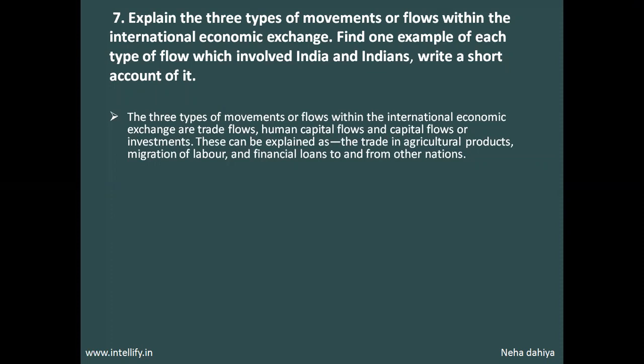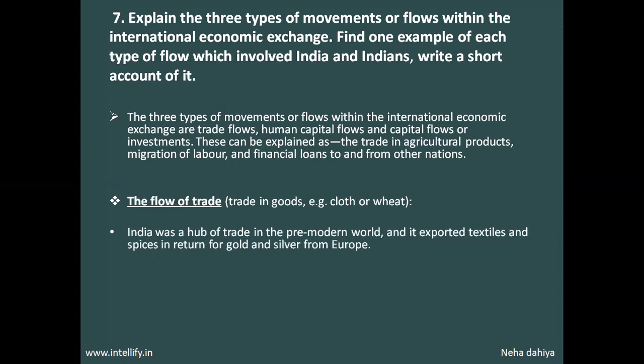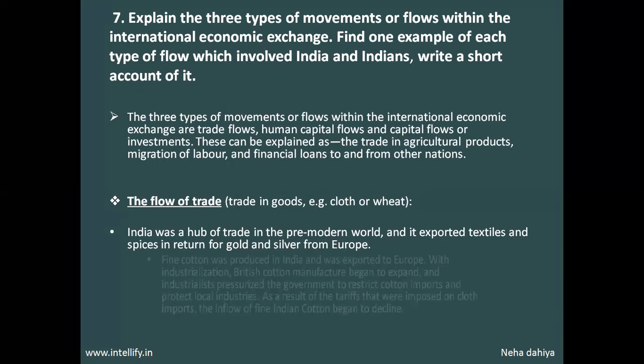This can be explained as the trade in agricultural products, migration of labor, and financial loans to and from other nations. The flow of trade, for example, trade in goods, for example cloth or wheat. India was a hub of trade in the pre-modern world, and it exported textiles and spices in return for gold and silver from Europe. India is famous for its spices and its textiles, so it used to export a lot of it, and in return get gold and silver from Europe. So this was the flow of trade.